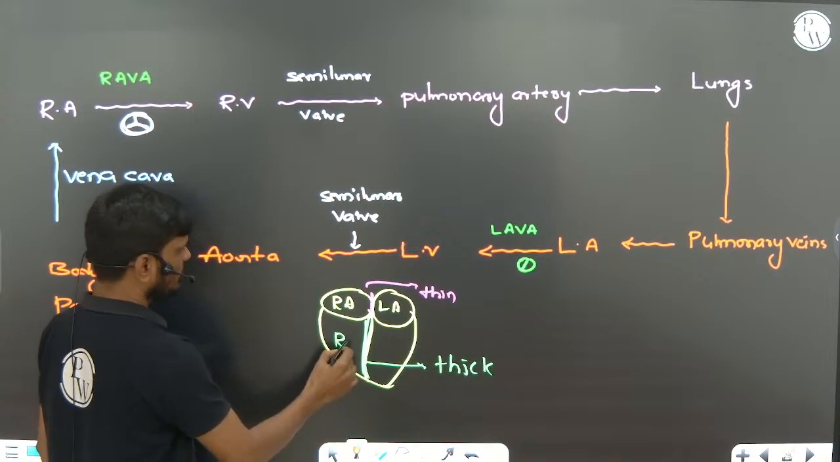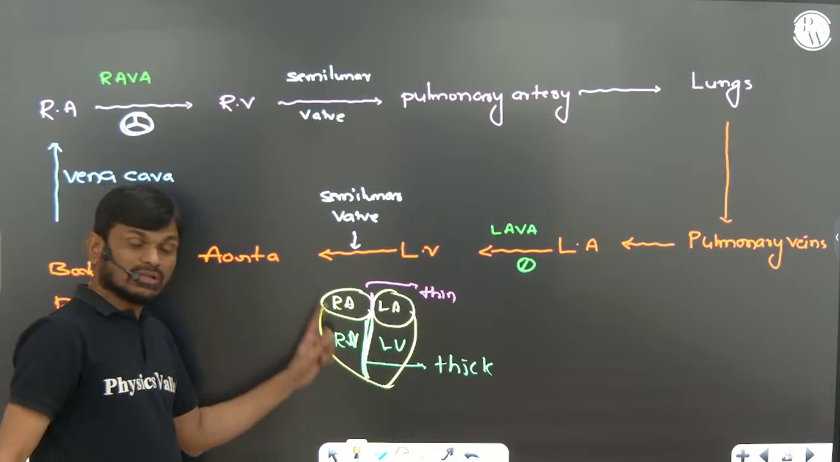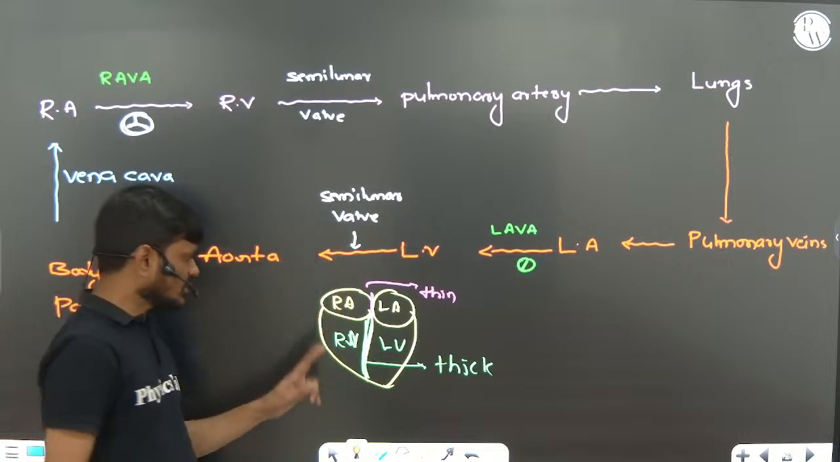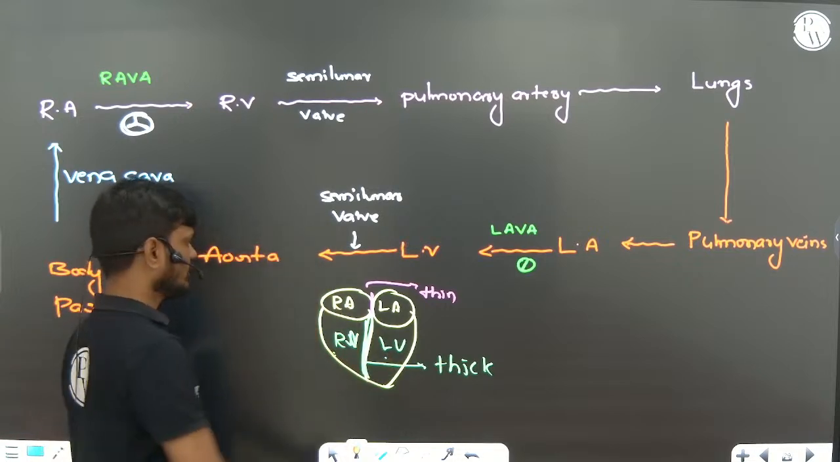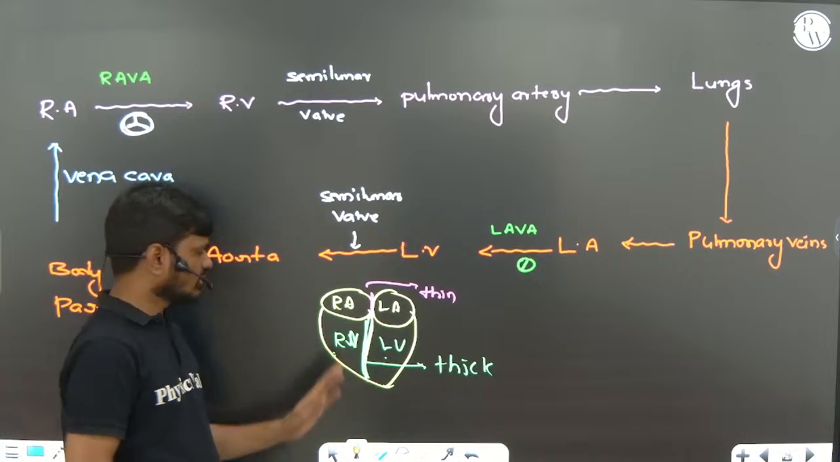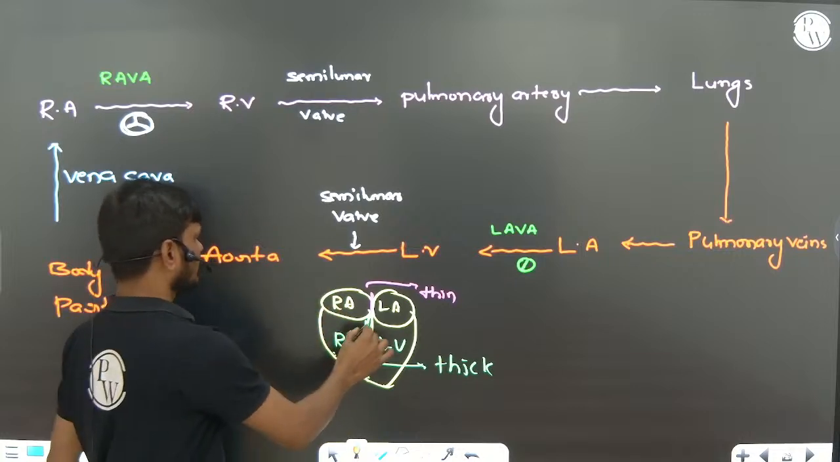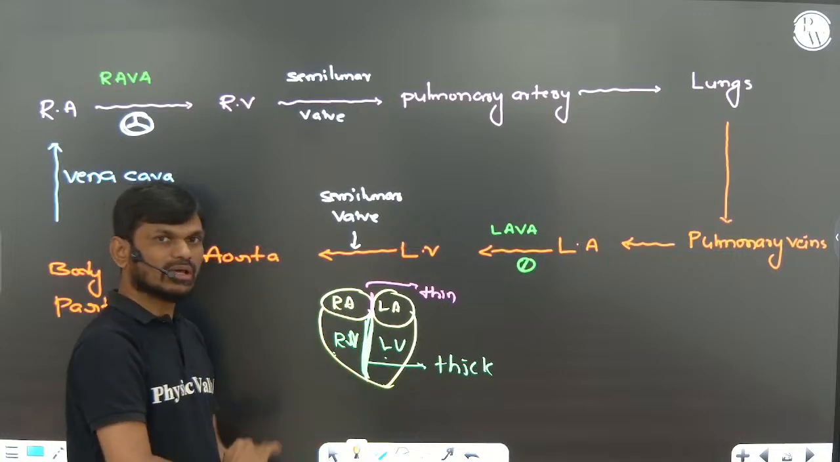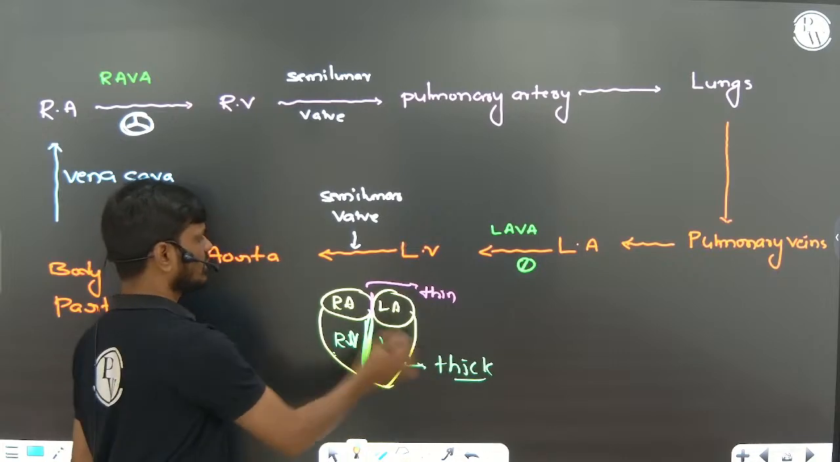This is called the interventricular septum. Between the right ventricle and left ventricle, there is a structure called the interventricular septum. Both chambers are separated by the interventricular septum, which is thick and fibrous.